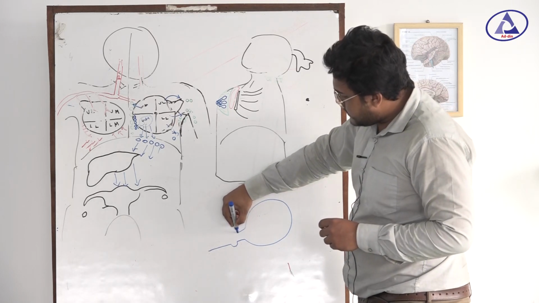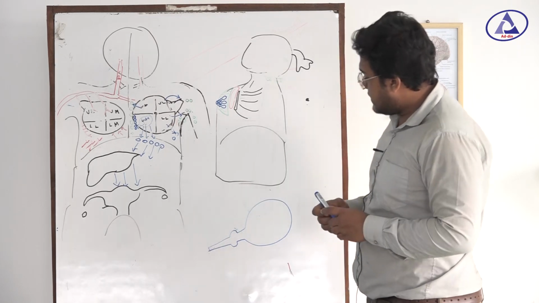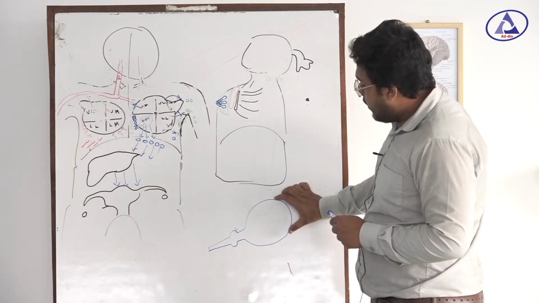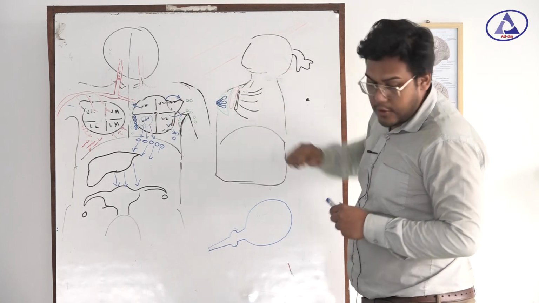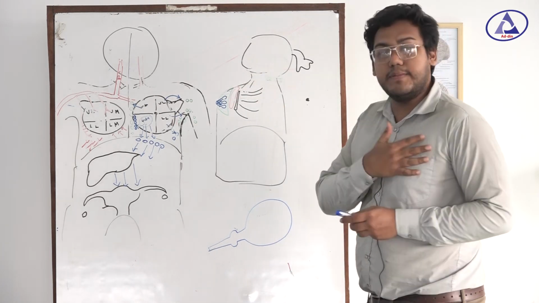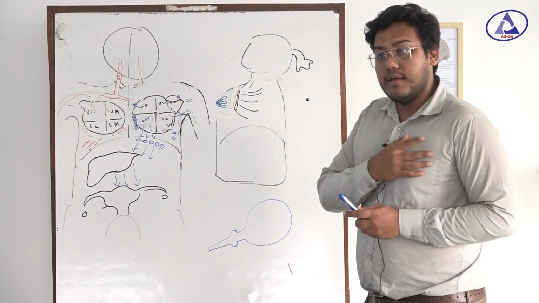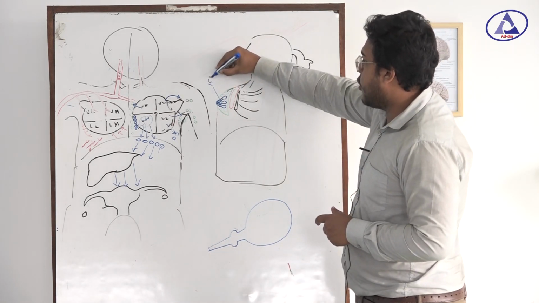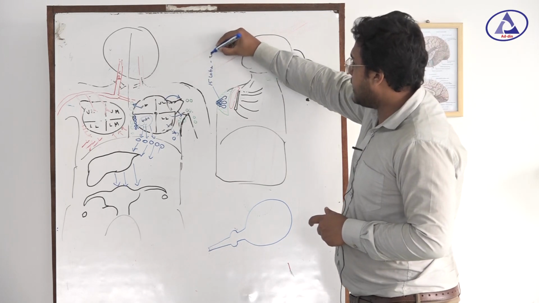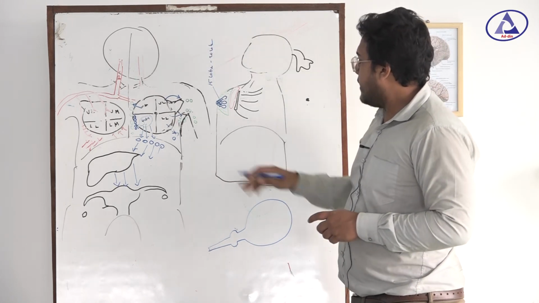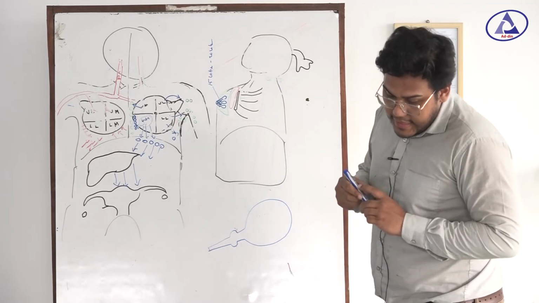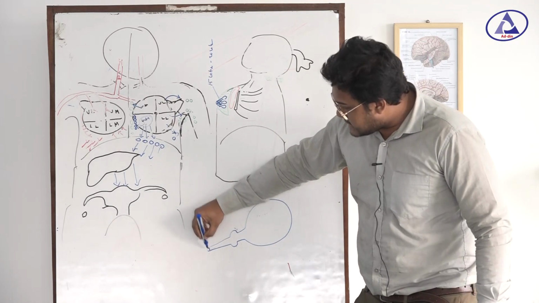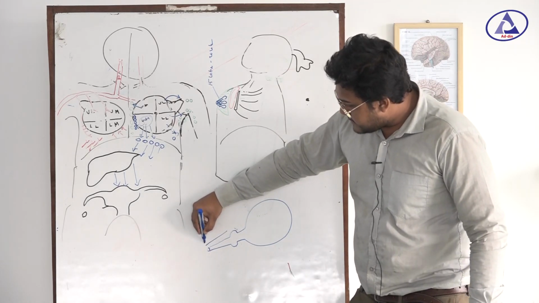This is a large version of this. Can you see this? This is called a lobe. 1 lobe, 2 lobe, 3 lobe. So how many lobes are in a female breast? Any idea? 15 lobes, of course. You will get 15 to 20 lobes, and in them you will get this sinus like this.